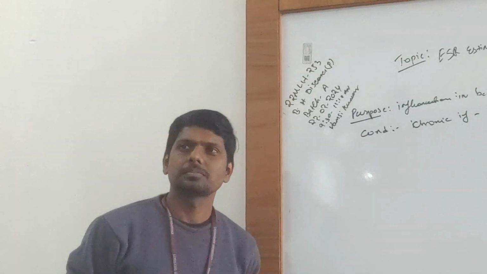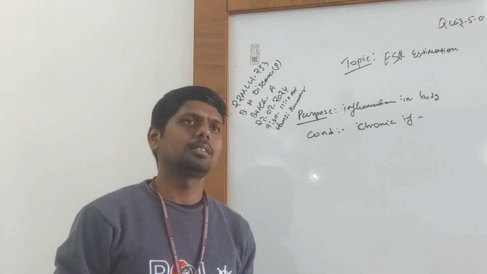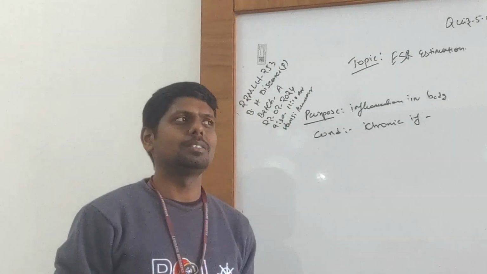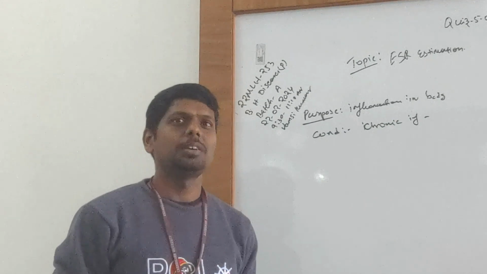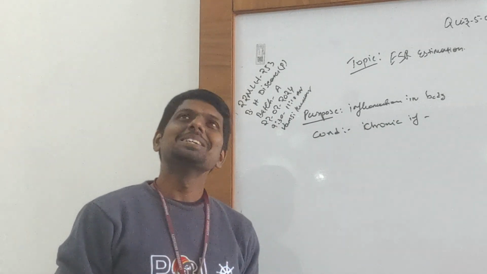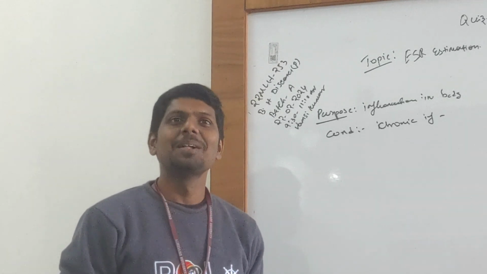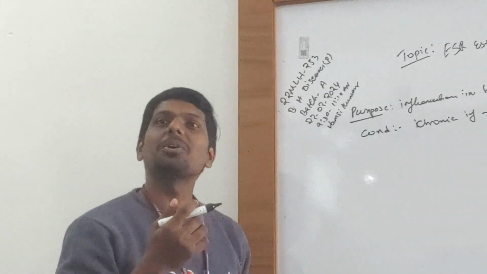Anyone? Example will be respiratory infection only. COPD is a condition, not an infection. Pneumonia. Okay, pneumonia. Anyone? Bronchitis. Okay.